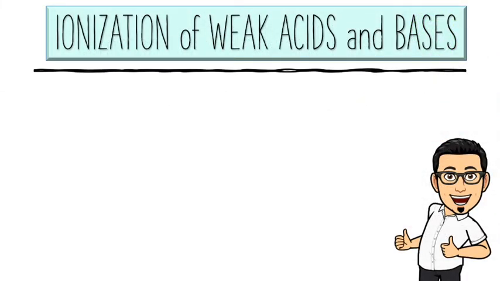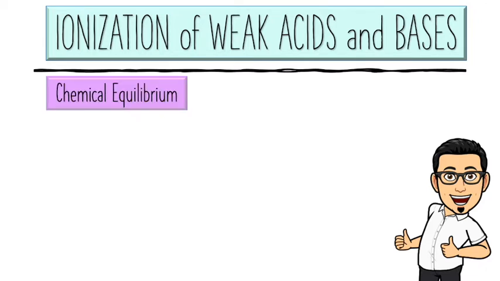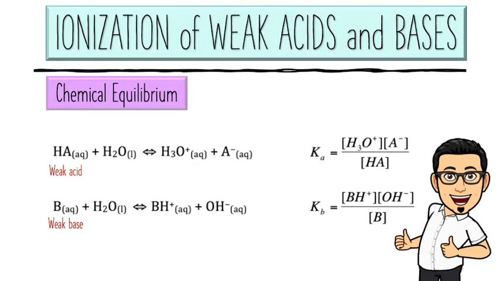The ionization of weak acids and bases is a chemical equilibrium phenomenon. The equilibrium principles are essential for the understanding of equilibria of weak acids and bases. For this, assume that HA is a weak acid and B is a weak base. The dissociations of these and expressions for the respective equilibrium constant are shown here.